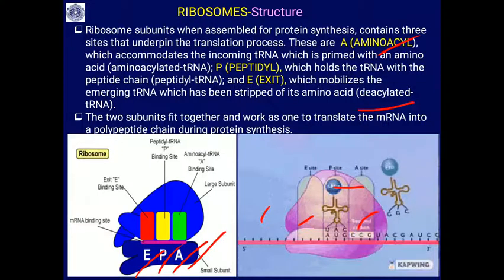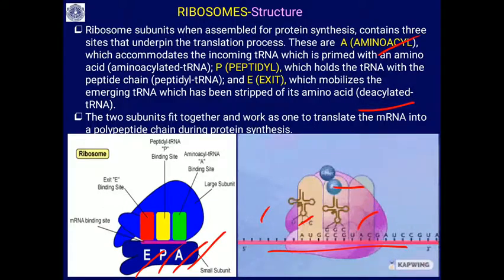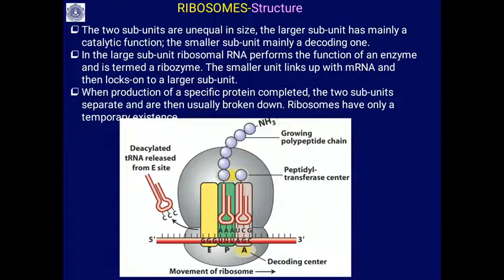The two subunits fit together and work as one to translate the mRNA. This is the protein synthetic machinery that you see. The two subunits are unequal in size, you know that. The larger subunit is catalytic in function; it acts as the peptidyl transferase center, which makes the peptide bond formation between the amino acid present in the P site and that of the A site.